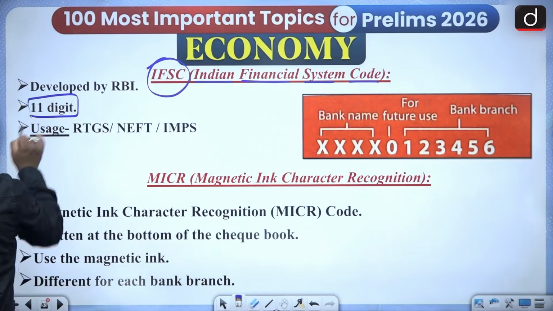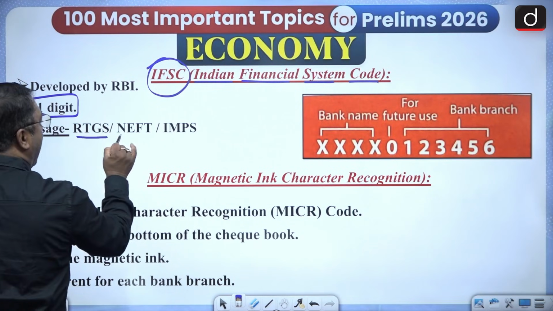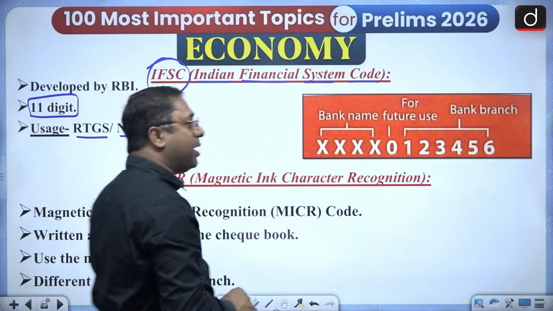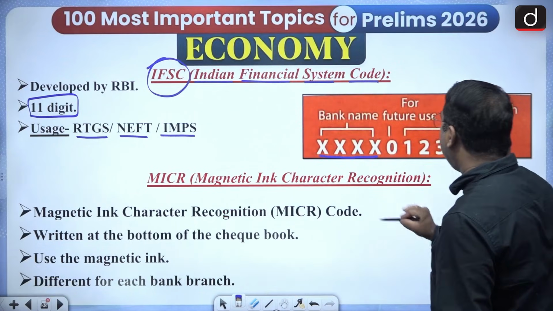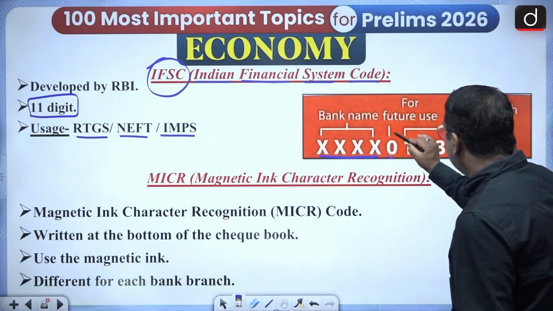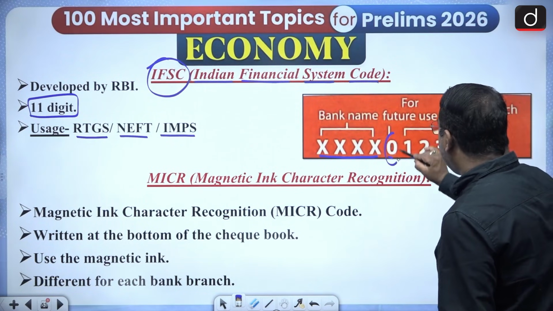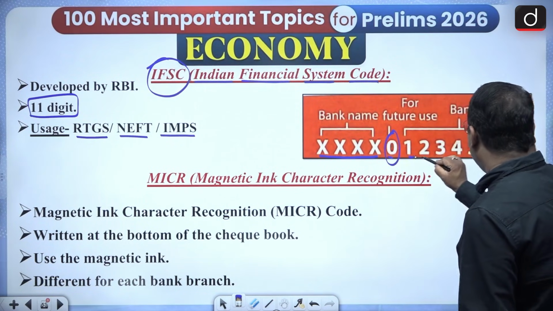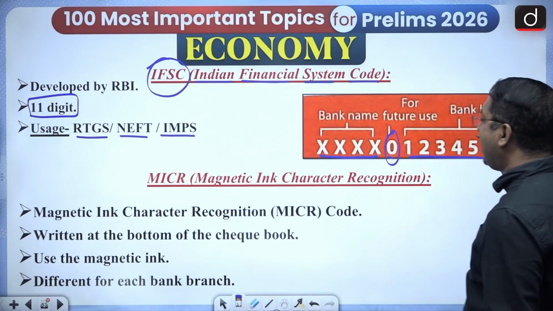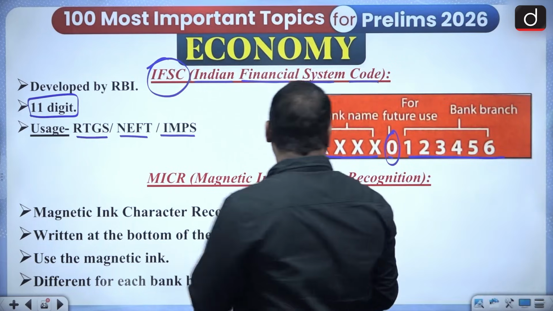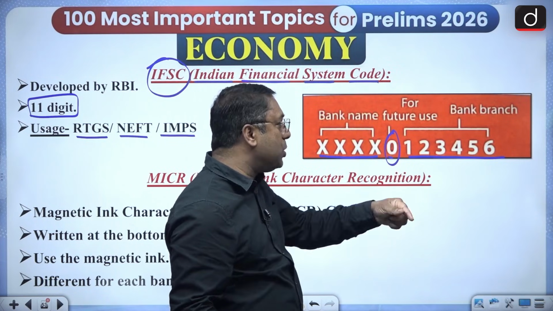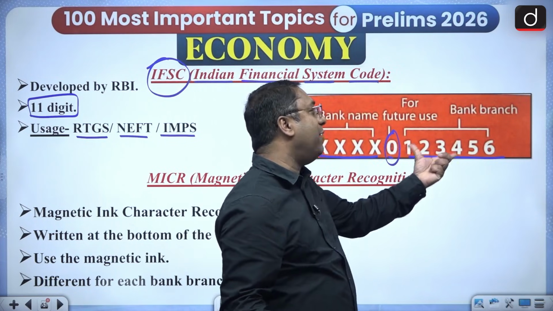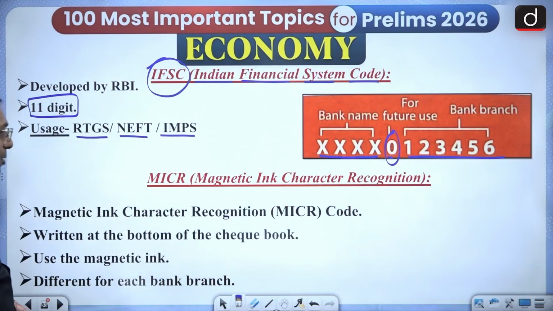It's an 11-character code. It is used during RTGS, NEFT, IMPS transfers. The first 4 characters are the bank name. The next one, the 0, is kept for future use. And then the last 6 are the bank branch. Remember it. First 4 bank name, the 0 is for future use, and the last part is with regard to the bank branch.